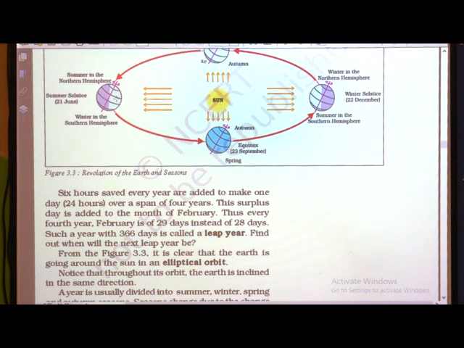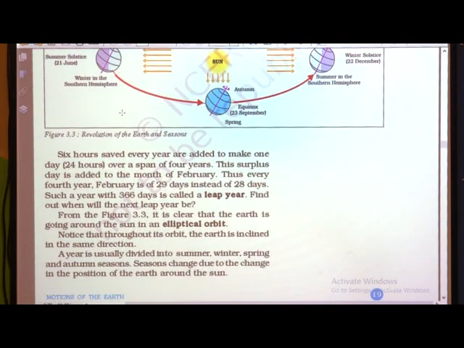These areas, their northern hemisphere is facing towards the sun, okay. The sun rays are falling on the Tropic of Cancer. So, these areas will get heat and light from the sun, so they will have summer season, and that's why these areas will have longer days and shortest nights. And 21st June has the longest day and shortest night, the summer solstice.